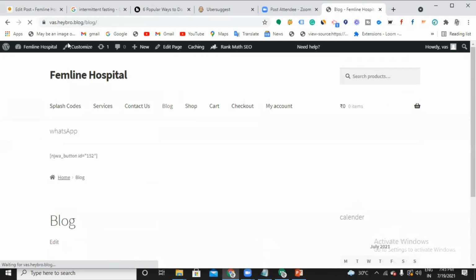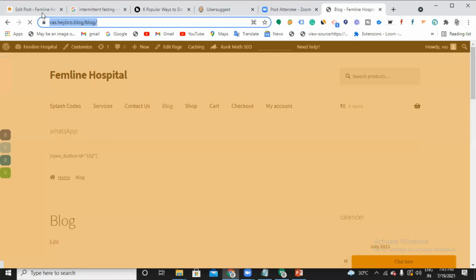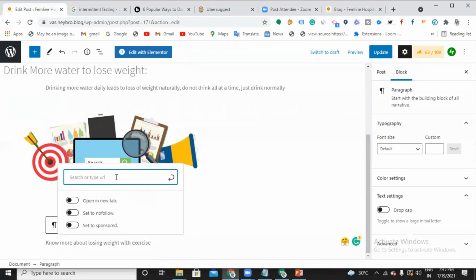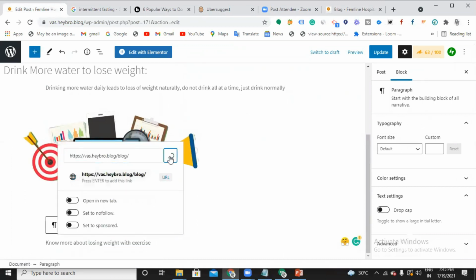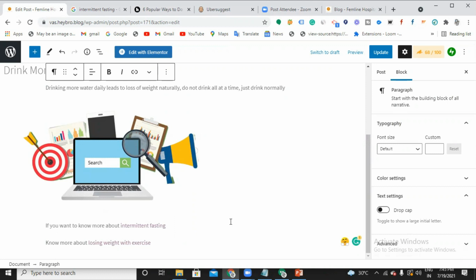I'll take this entire URL and come back here, select the text, give a link, paste it, apply it. Got it? So you may have a doubt, why do we have to give an internal link?